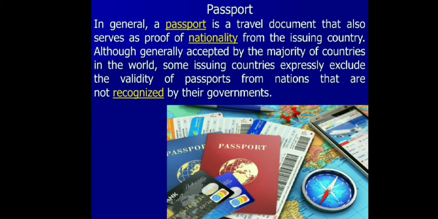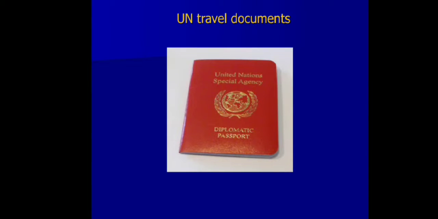So the first one is international travel documents. They can be any kind of visas, passports or nationality and refugee travel documents. For example, a passport can be an object of translation. When we speak about UN travel documents, we can mention the French term laissez-passer and the emergency passport.